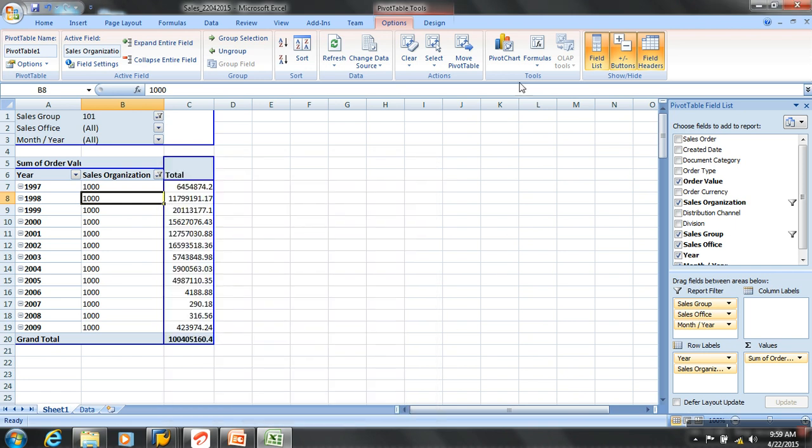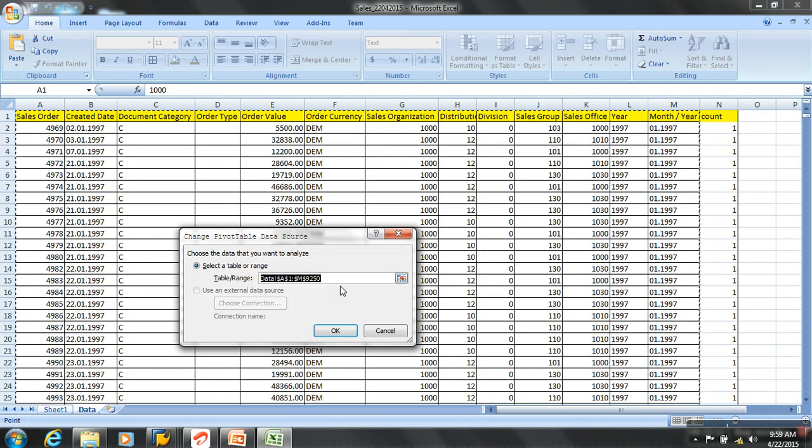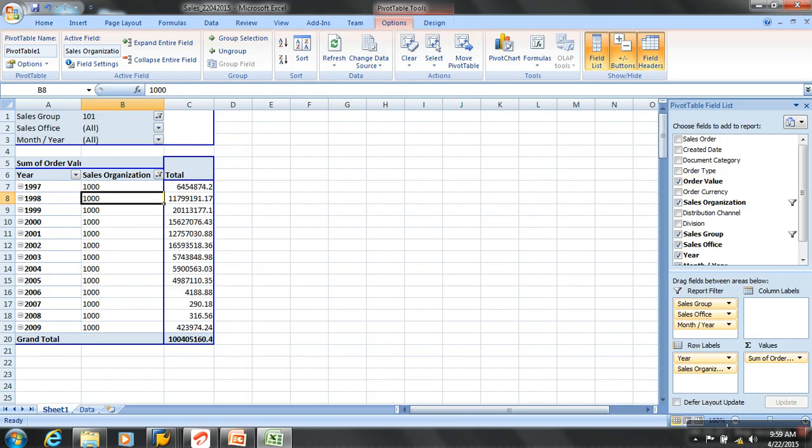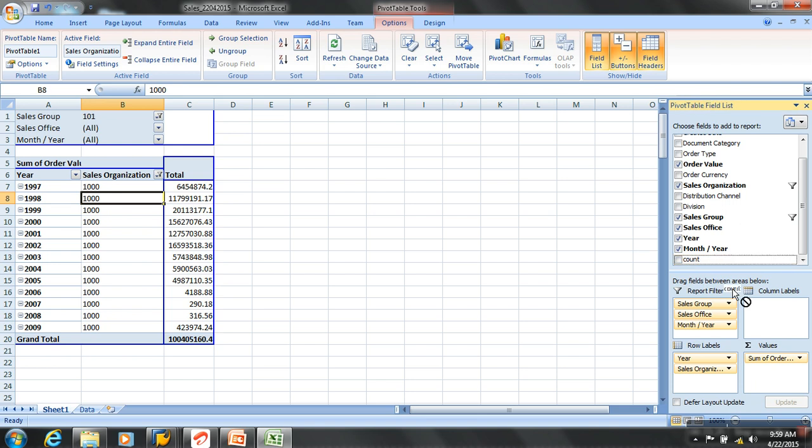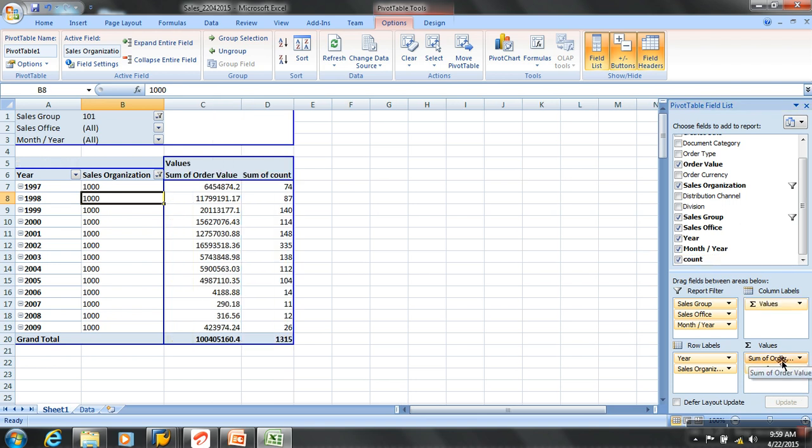We have to change the data range, change data source, A1 to M, right? I'll say. So now I'll also get the count here. So basically I want to get the count of orders.